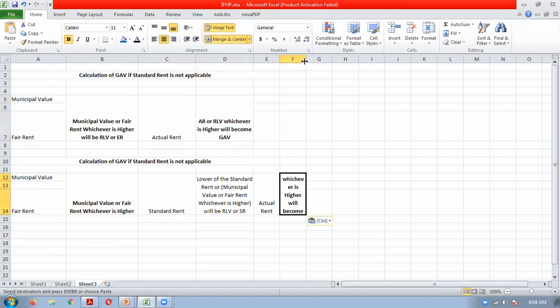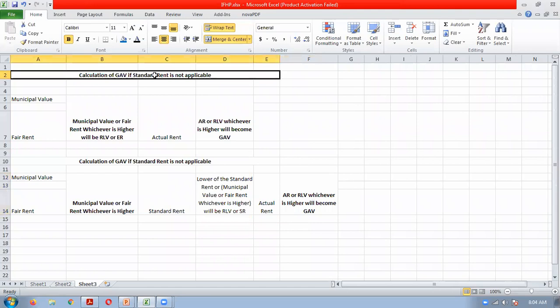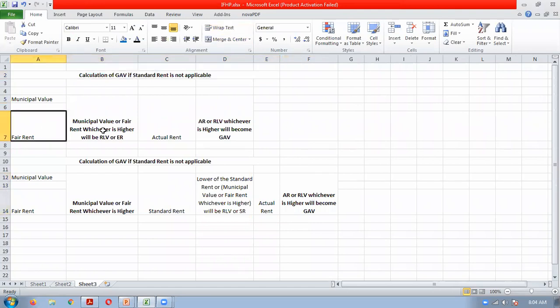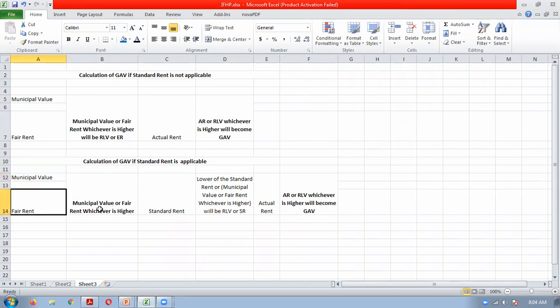All other procedures are the same. Only one small change is there. Again listen, if standard rent is not applicable, municipal value, fair rent, whichever is higher will be RLV. RLV compared with the actual rent, whichever is higher is GAV. If standard rent is applicable, municipal value, fair rent, compare, write down whichever is higher, compare that with the standard rent, take the lower, compare it with actual rent, whichever is higher will become the GAV. So this is the simple table for remembering how to calculate the GAV.